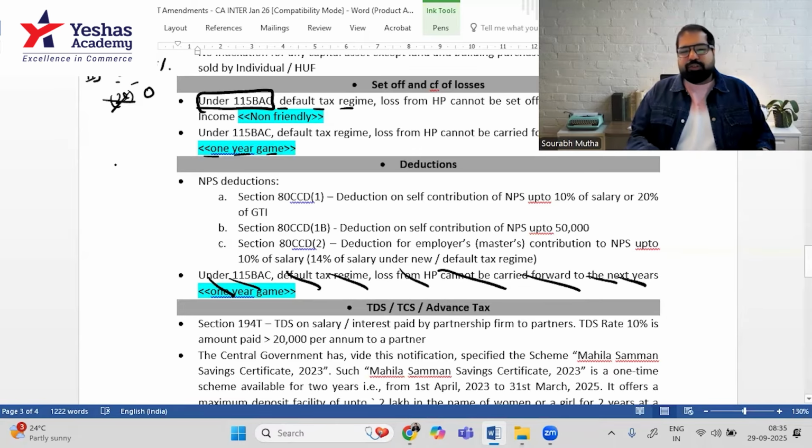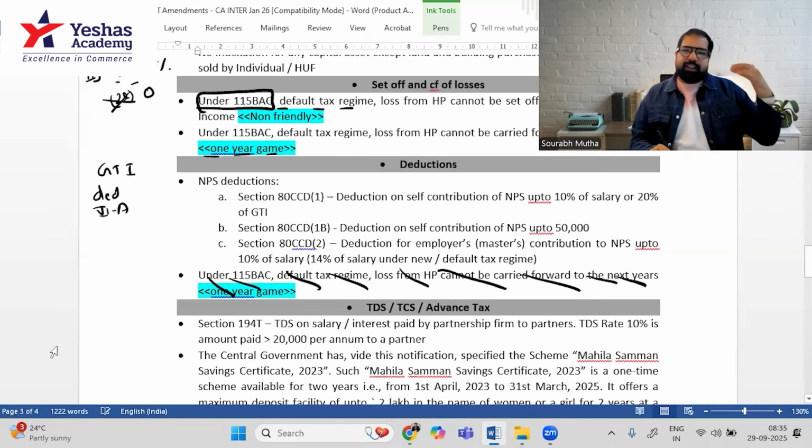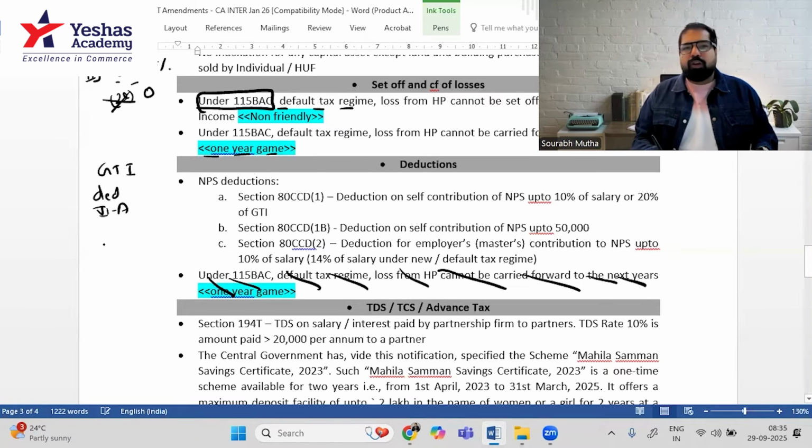Deductions. Guys, as you know, once you reach GTI, gross total income, the government says, listen, we'd like to give you deductions under chapter 6A. In that, there are different series: 80C, 80D, 80E, etc. There is a small clarification that I want to bring about in the deduction called 80CCD. Now, you and I know in our classes, the shortcut for CCD is National Pension Scheme. National Pension Scheme was created at CCD.